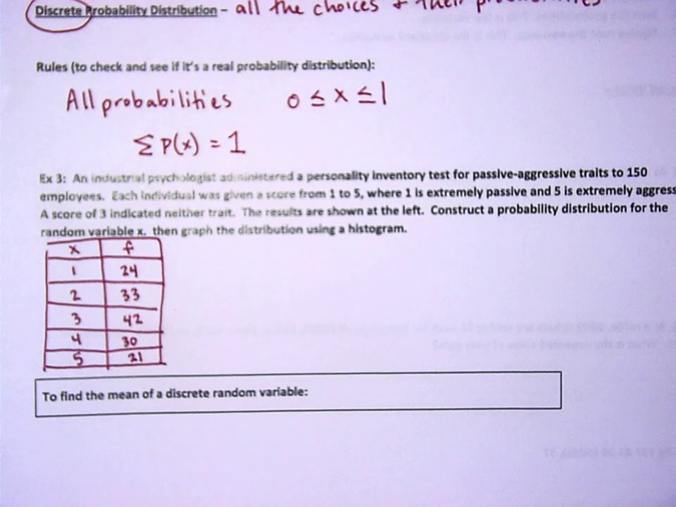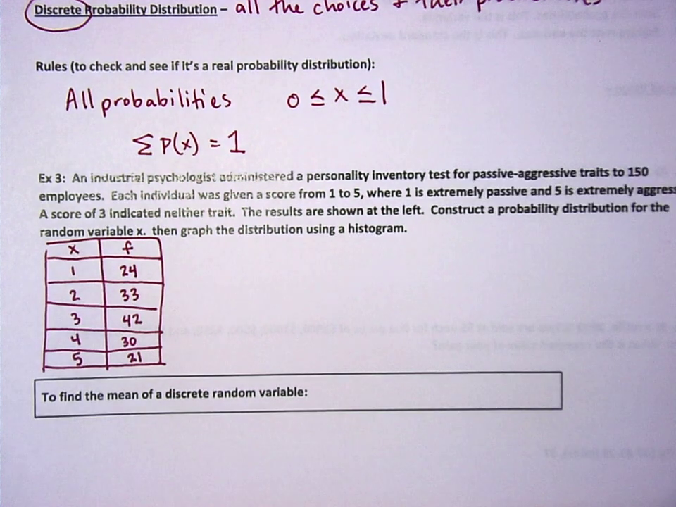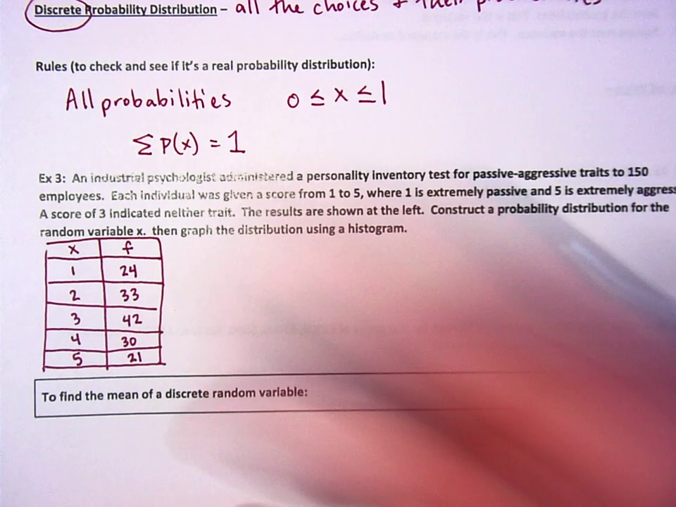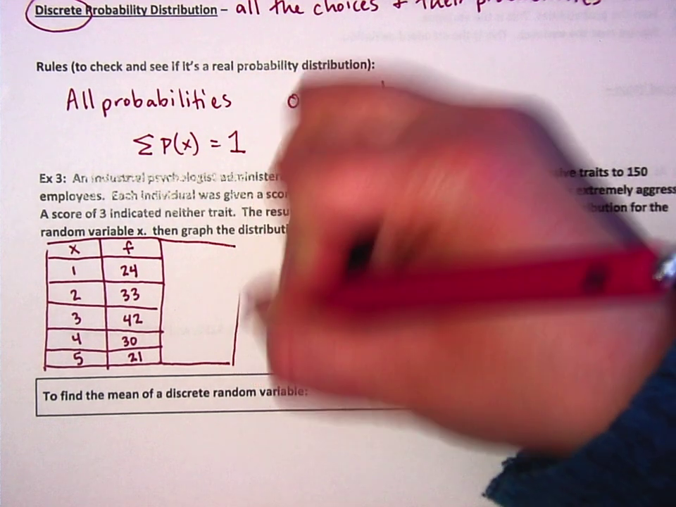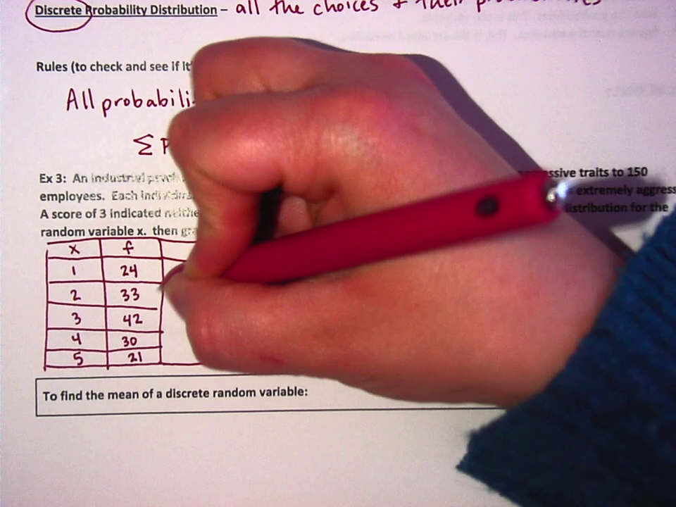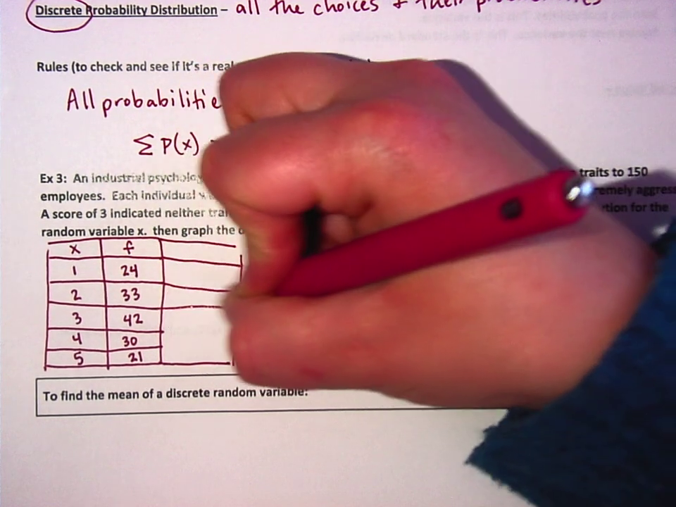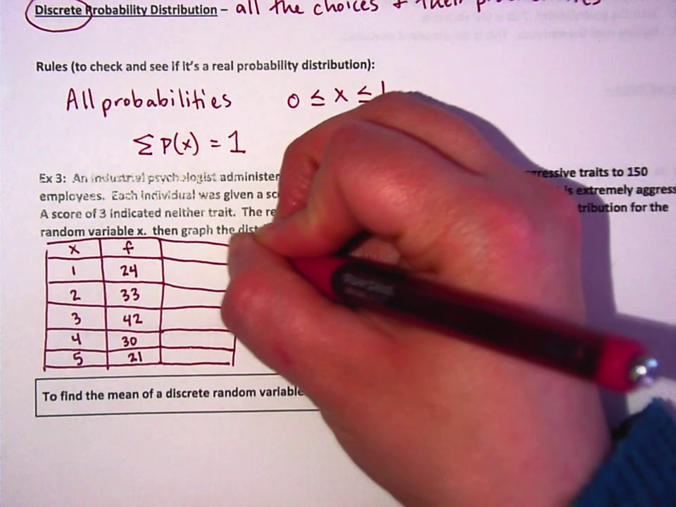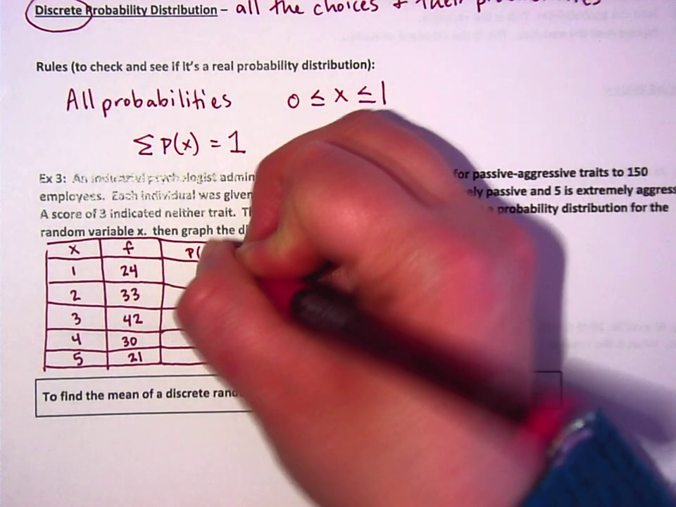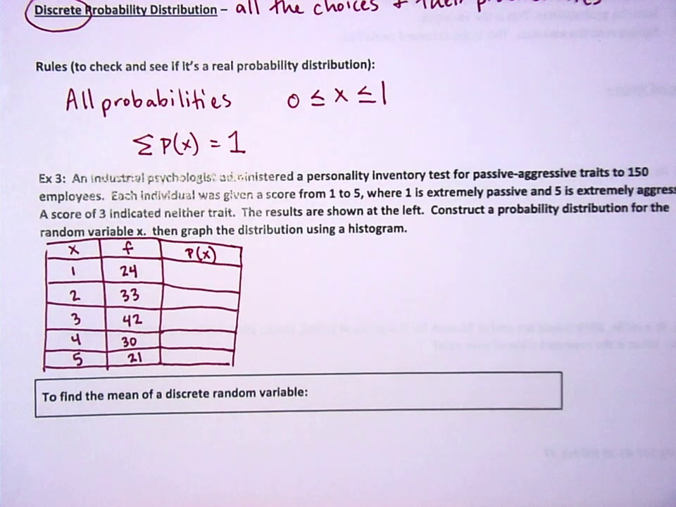Can you visualize it in your head? Almost a bell shape. Okay, so to create a probability distribution, what you do is you now add one more column, and we find the probability of each one. And this is based on data. Sometimes it's based on other things, but this one's based on data because we're just looking at what we have. So I'm going to write P of X, probability of X.